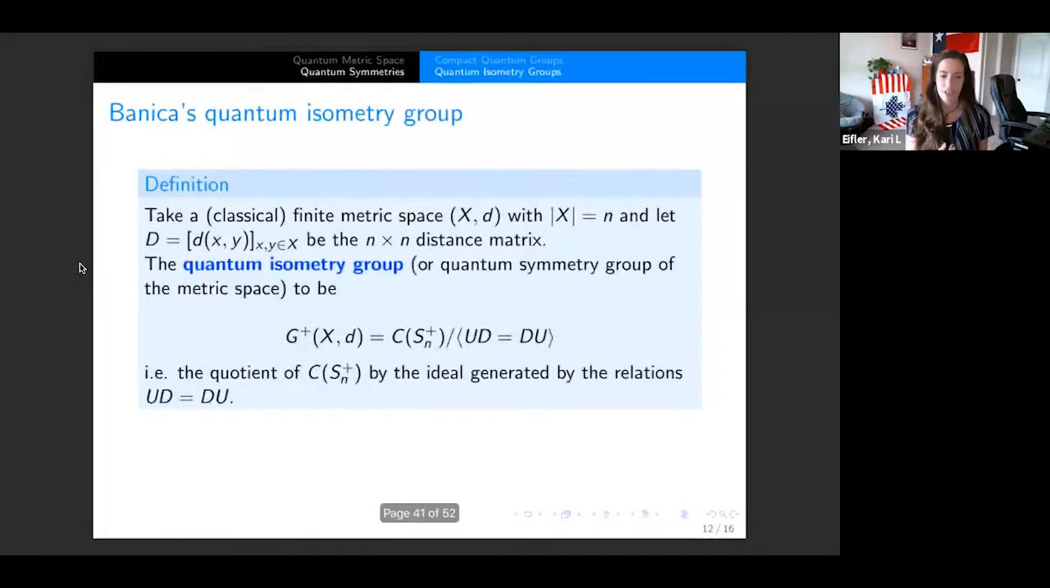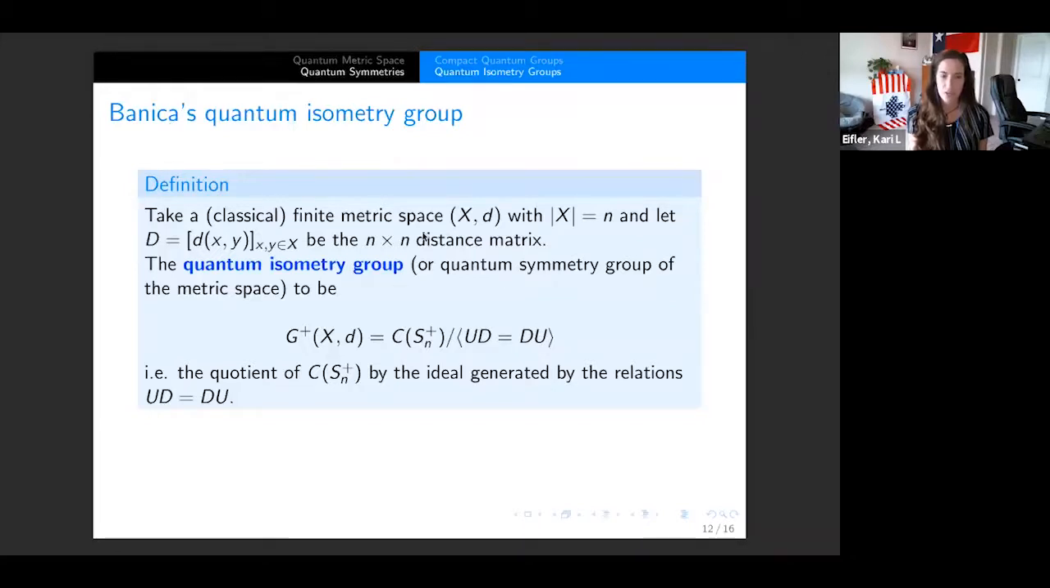And how we're going to define the quantum isometry group, or remember, you can think of this as the quantum symmetry group of a metric space. We're going to define it to be G+(X, d), and this is going to be the function algebra on the quantum symmetry group of n points, and we're going to quotient out by the ideal generated by the relations UD = DU.